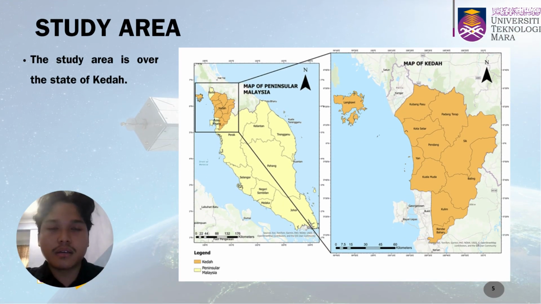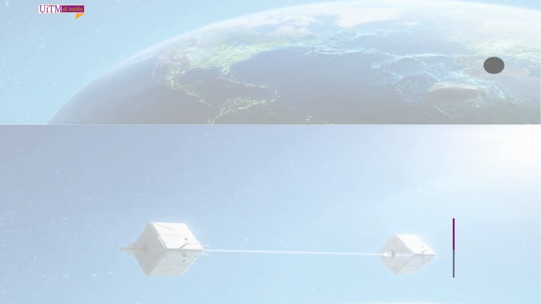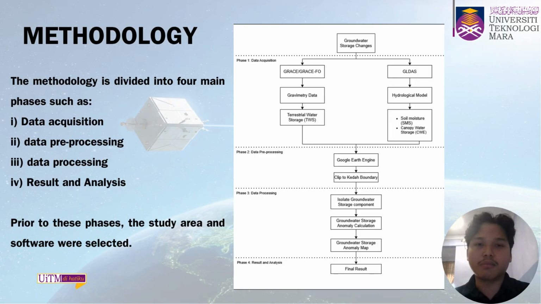To the study area, the selected study area is Kedah, which is located in the northern region of Malaysia. As we know, Kedah is commonly known for its agricultural activities, particularly paddy cultivation, which depends heavily on groundwater. So let's move to the next part, which is methodology.